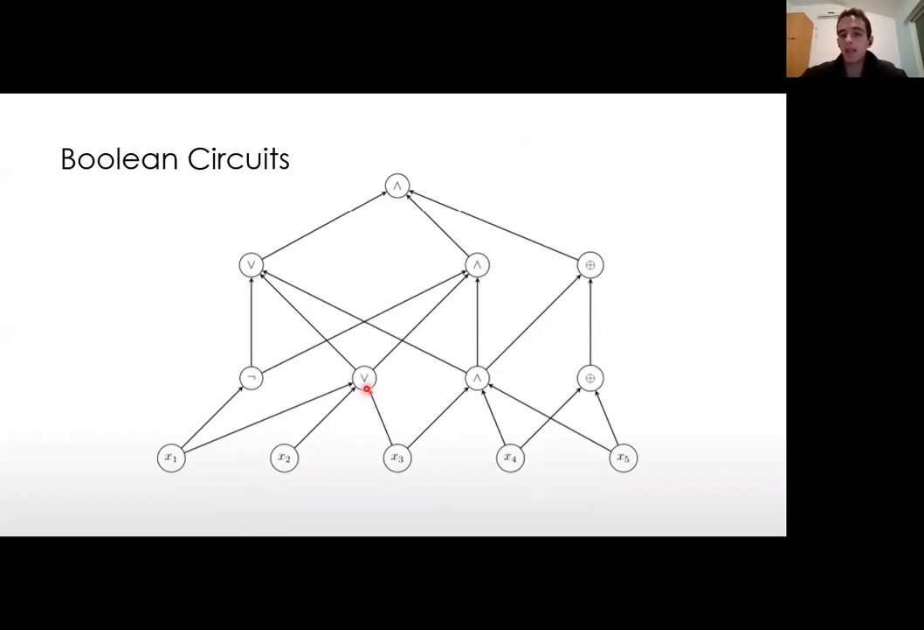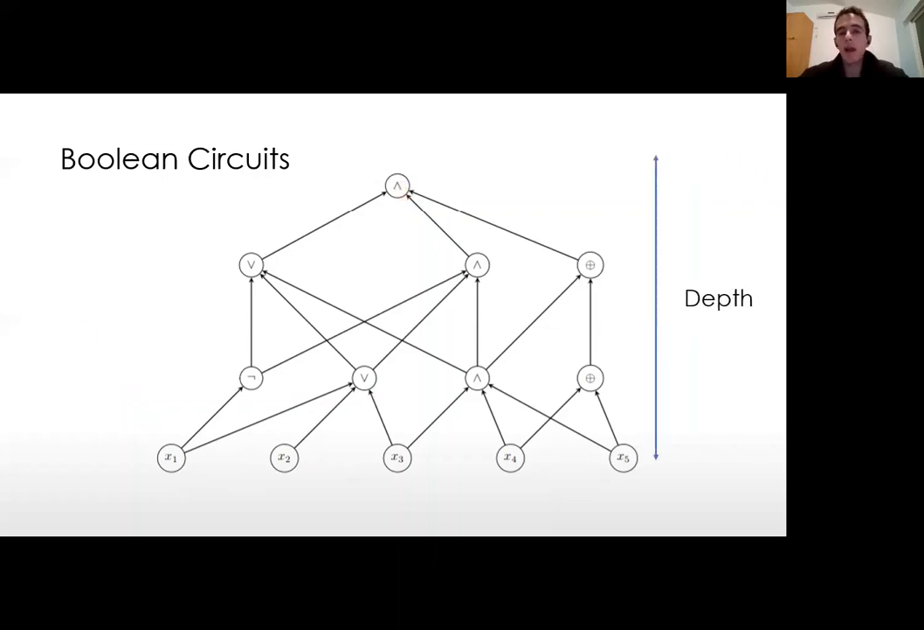We have nodes, gates in the circuit, where each one of them computes some elementary function of the ingoing bits that it gets from its ingoing edges, and then it forwards the result by its outgoing edges, where the output of the entire circuit is defined as the output of the gate at the top of the circuit.